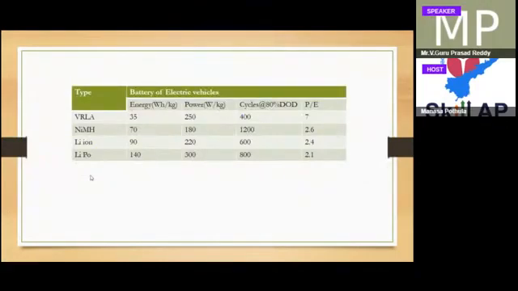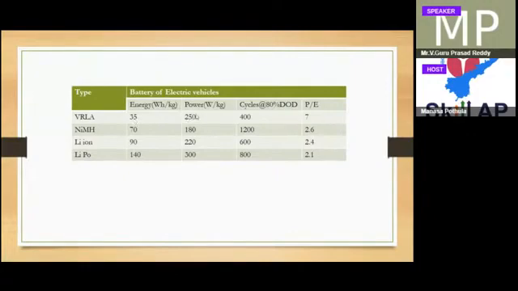Here we'll see watt hour per kg, energy density and power density. Depth of discharge, I already told you. Power to energy ratio: whichever is more, those batteries we should preferably use. Since the VRLA battery doesn't have good energy density, we won't use it, because I already told you, if you have more energy density, you will get more kilometers.